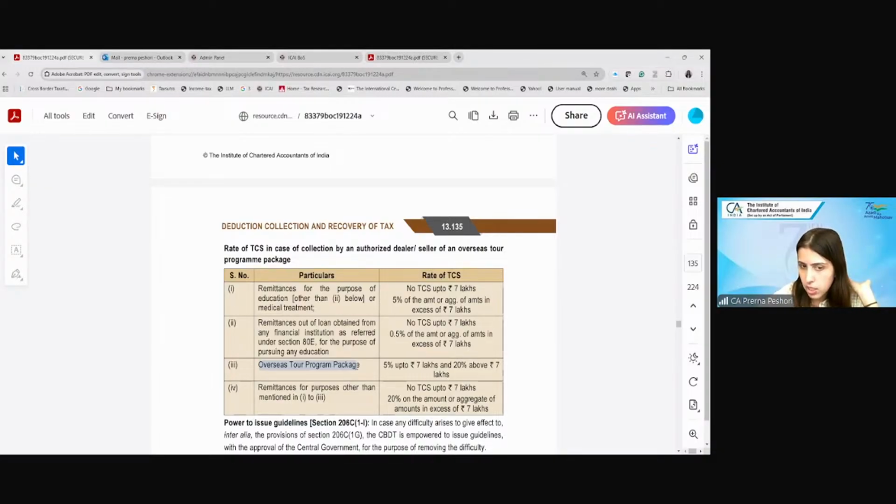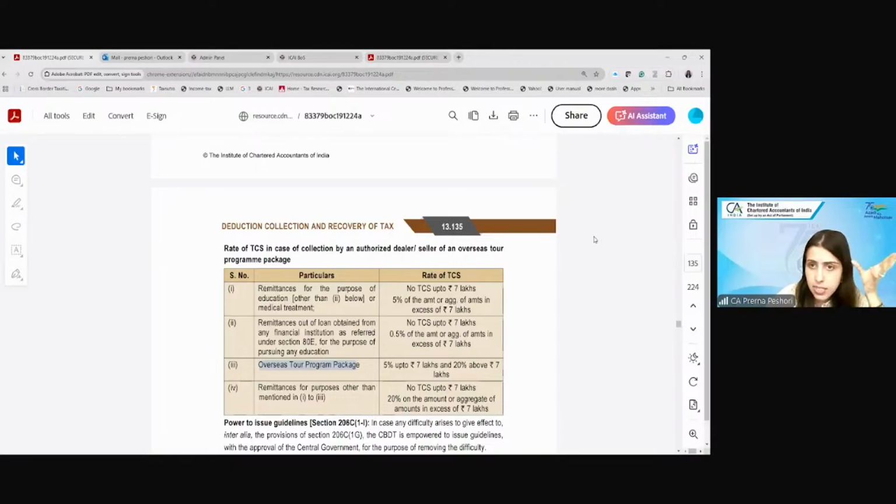above 7 lakh. And if the remittance is going for any other purpose, let's say I'm sending money outside India to any other person, I will have to pay TCS at 20% if the amount exceeds 7 lakh. If the amount is less than 7 lakh, again, there is no TCS. Clear? So this you will have to remember.